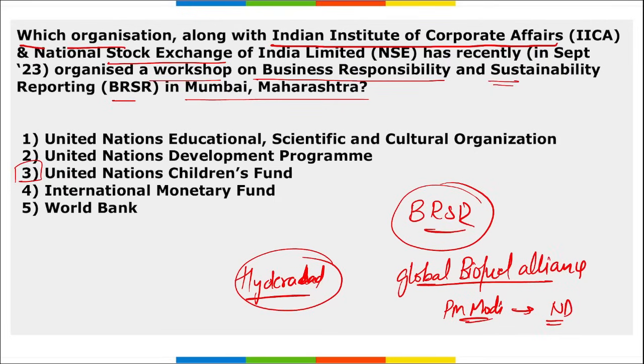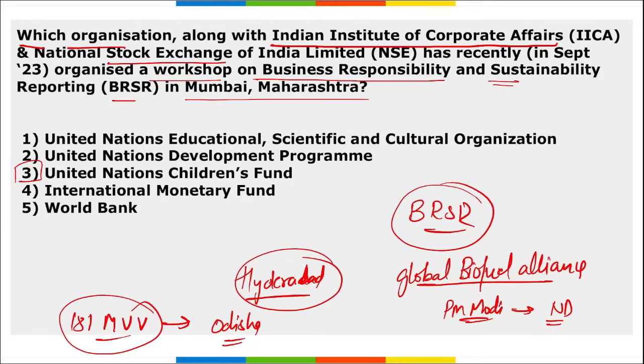Then which state has flagged off 181 mobile veterinary vehicles? So 181 mobile veterinary vehicles, these are for street animals. These mobile veterinary vehicles were launched by Odisha state.